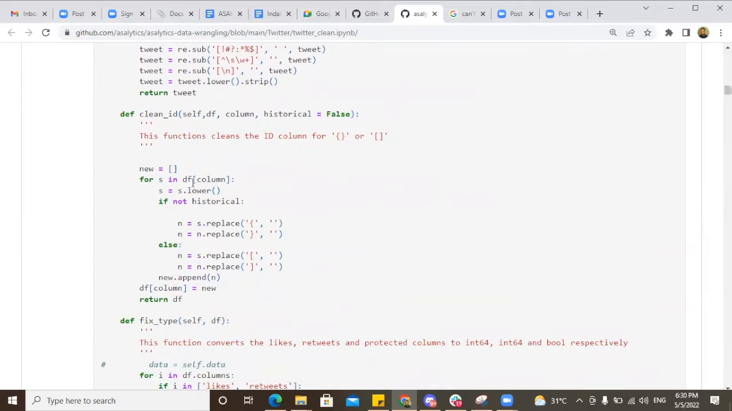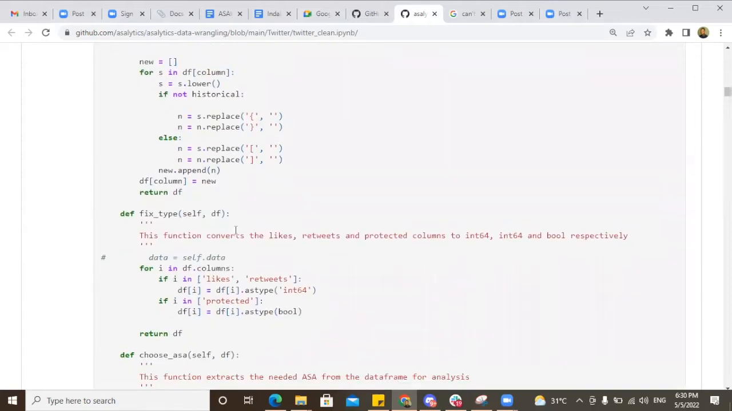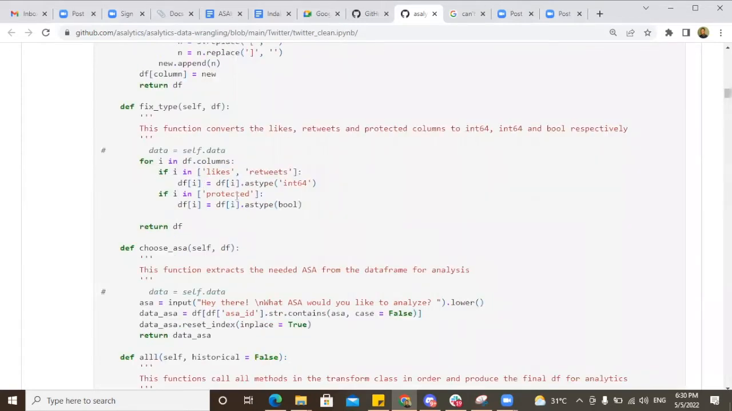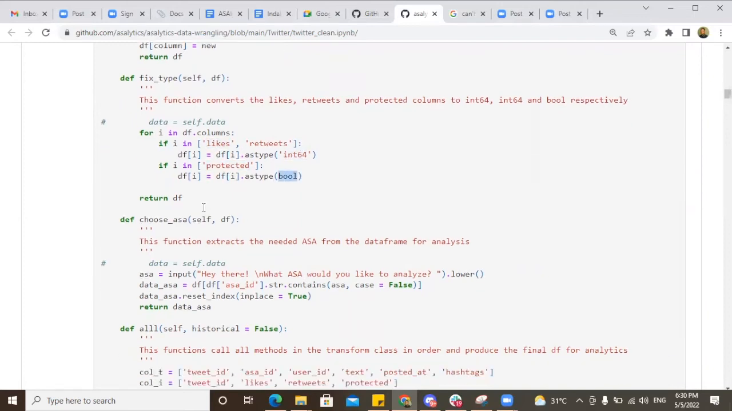I also stated that some IDs had issues that we needed to treat. Some IDs that were reading through the ASA ID column, we needed to remove all these braces because they came with the data in our database. So I wrote a function to take care of that. Fix data type: I stated earlier in the doc that the likes and the retweets needed to be integers, and protected needed to be confirmed to be Boolean.